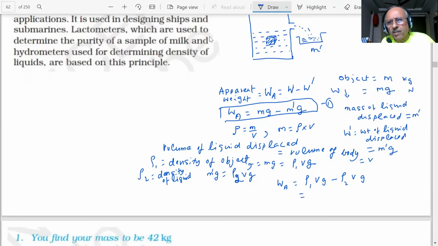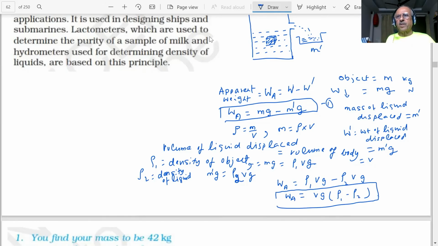These are constant, same. ρ1 minus ρ2 is the apparent. So apparent weight is coming in terms of densities of the two substances. This is the density of the object, and this is the density of the liquid. What is ρ1? Density of object. What is ρ2?